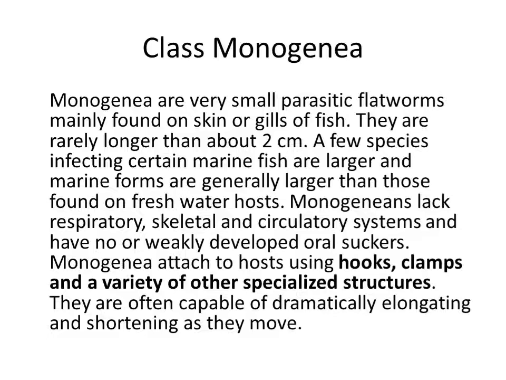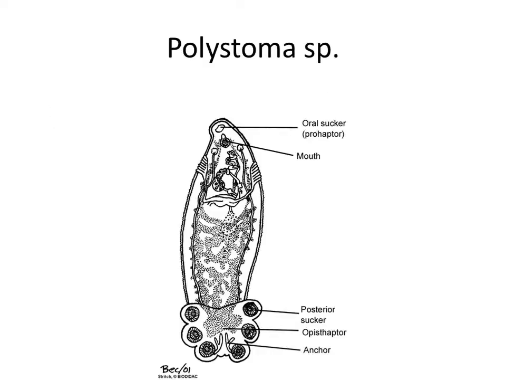Monogeneans lack respiratory, skeletal, and circulatory systems and have no or weakly developed oral suckers. Monogenea attach to hosts using hooks, clamps, and a variety of other specialized structures. It's a very complex hook apparatus. They are often capable of dramatically elongating and shortening as they move. They can crawl.